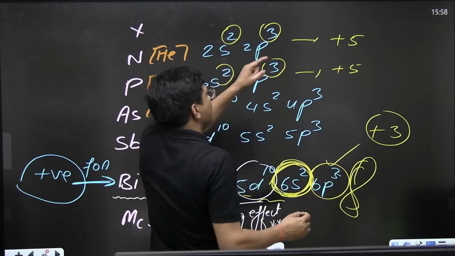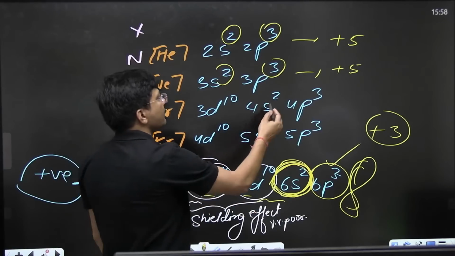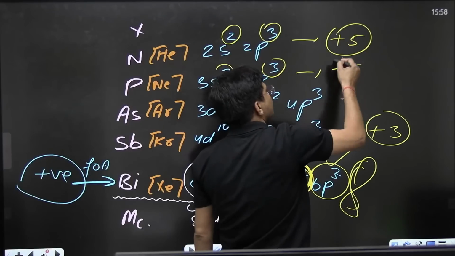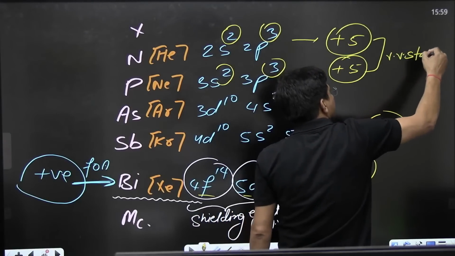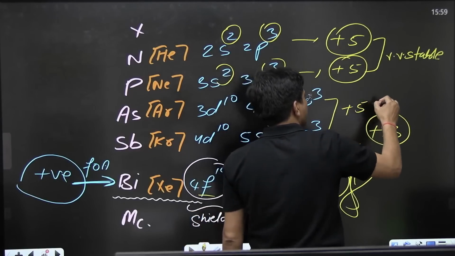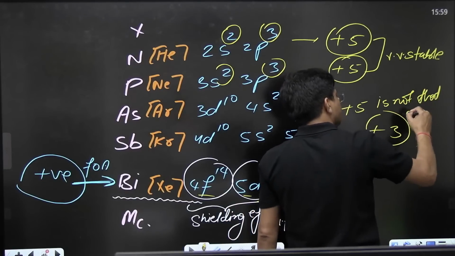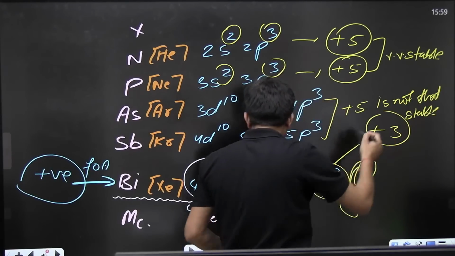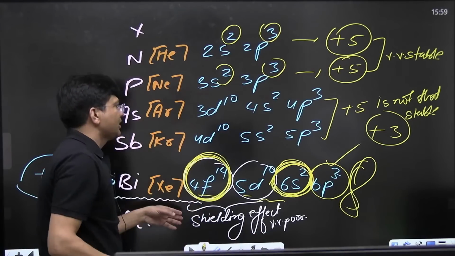But yes, stability of +5 oxidation state decreases down the group, because here these +5 oxidation states are very, very stable. Here the +5 oxidation state is not that stable, but if I talk about this case, there is F subshell also.